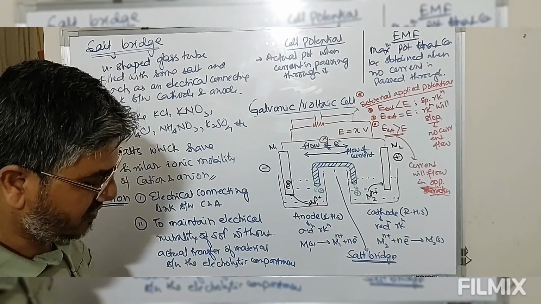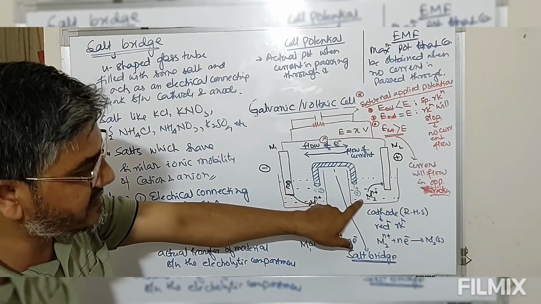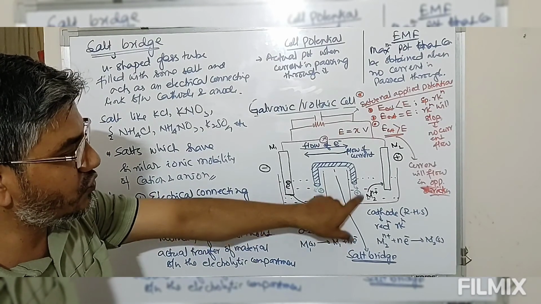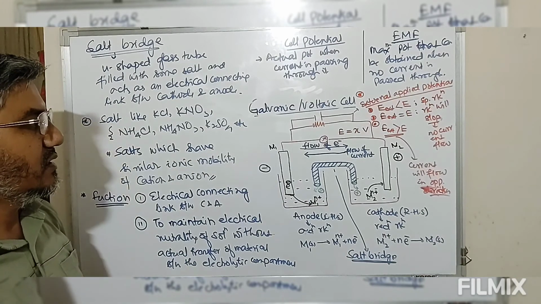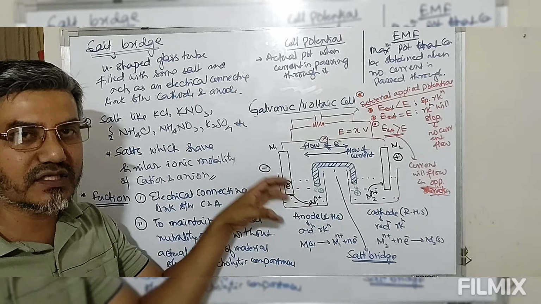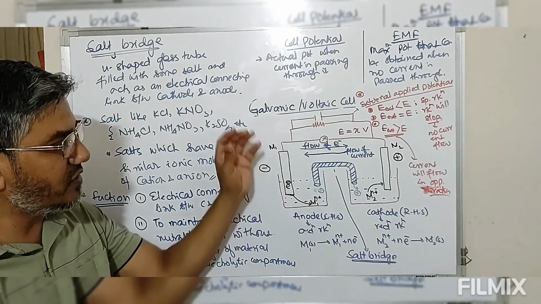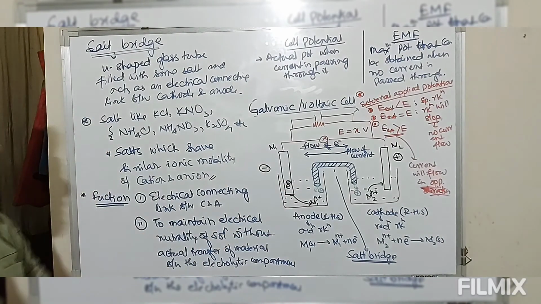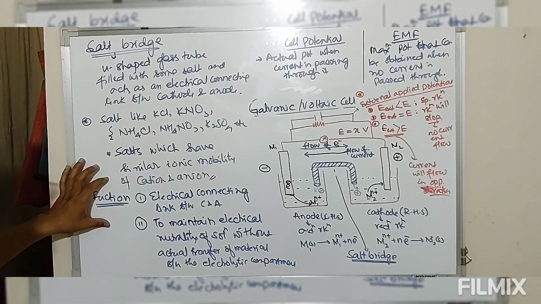Now this positive ion coming from this salt bridge will neutralize the excess negative charge जो solution में present है. So because of this, the cell keeps on moving. That means reaction keeps on continuing. As the reaction goes on, there is a production of current. So this is the main purpose of this salt bridge.